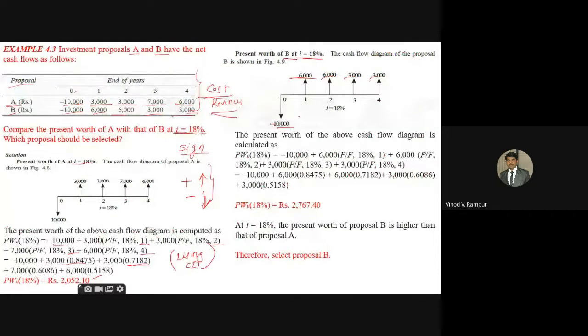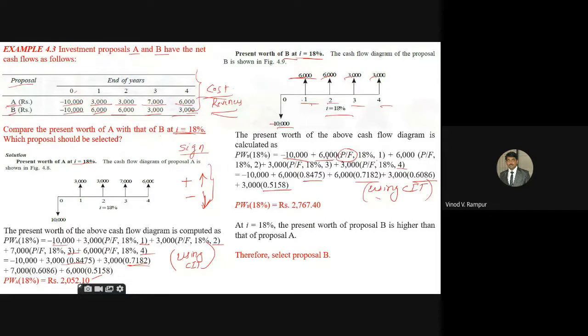Now for the second one, you have to use a similar procedure. 10,000, 6,000 is A, P by F because it is a future component, I is 18, N is 1 for the first year, then 2 for the second year, 3 and 4 for the respective years. Now find out the values by using the compound interest table. These are the values we are going to get.